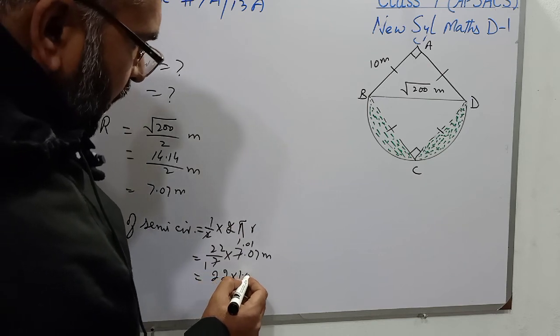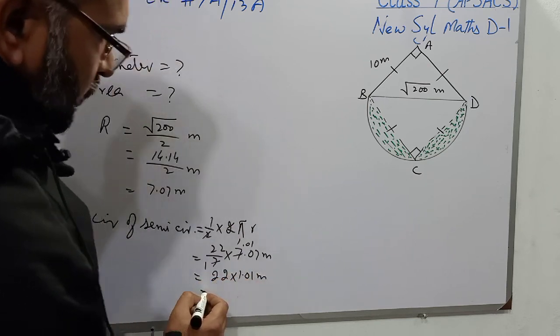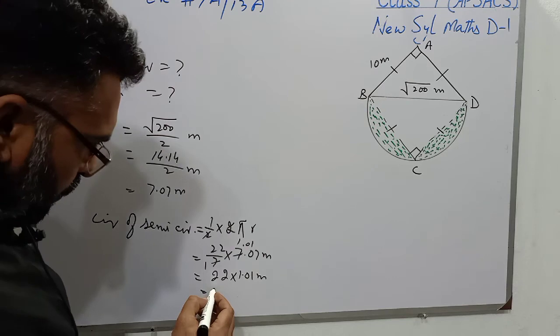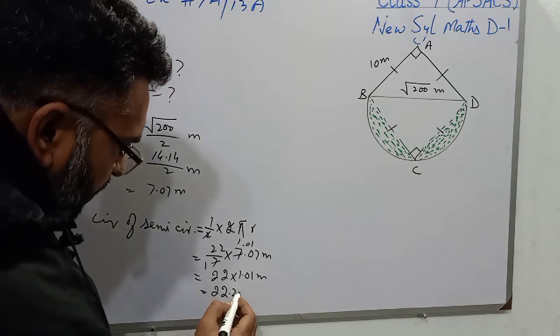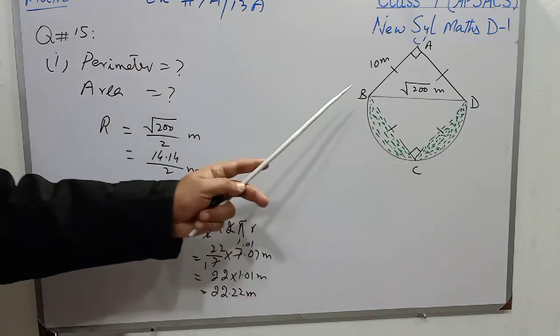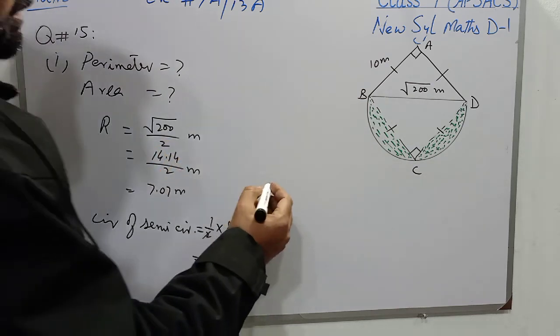So it is 22 multiplied by 1.01 meter. Now students, we will use the calculator to find the circumference of the semicircle. 22 times 1.01 gives 22.22. 22.22 meter is the circumference of the semicircle.